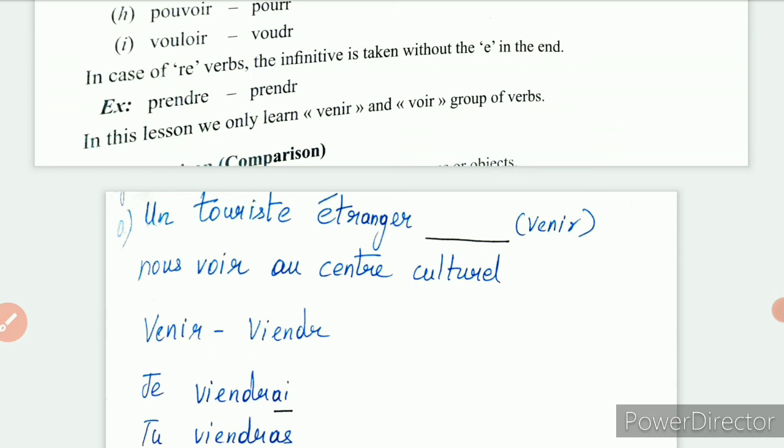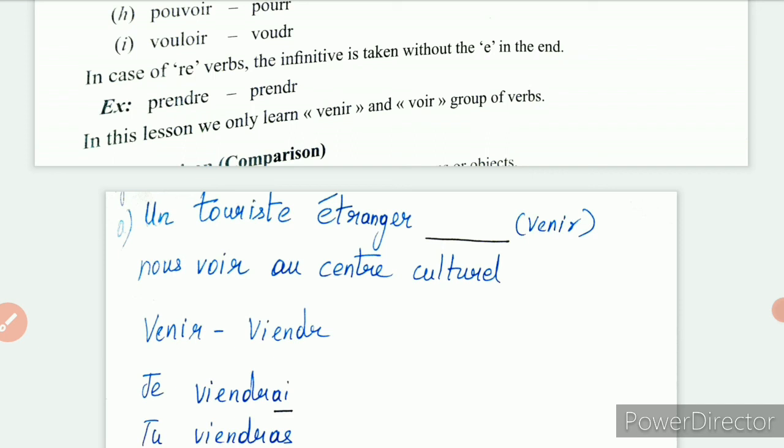Very important grammar topic. Definitely you can expect this grammar either in 2 marks or in 4 marks, and even in your MCQ questions they may ask you. You should be thorough with the present tense conjugation and future tense conjugation before we start with lesson 7, because in lesson 7 we have passé composé, that is past tense. Before getting into passé composé, you should be very thorough with the present tense as well as this future tense conjugation.